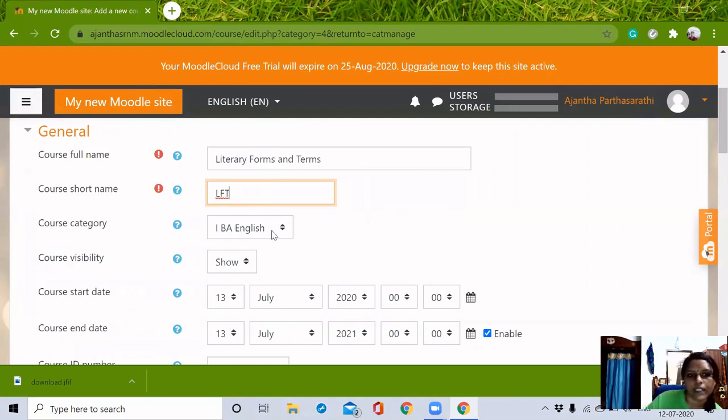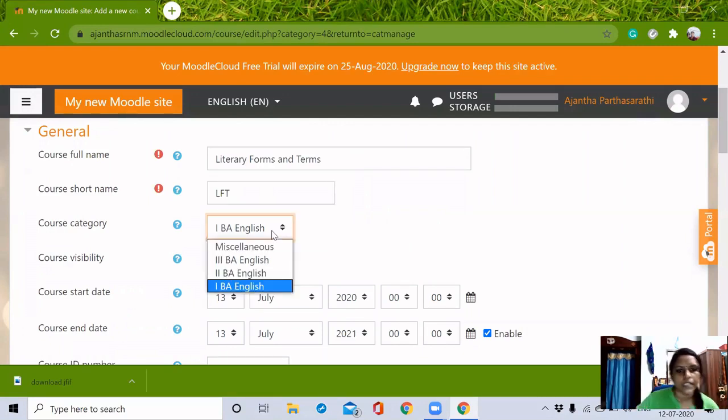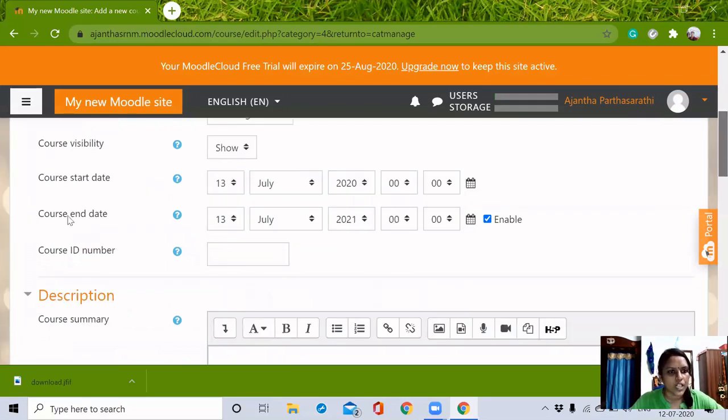And we can check the category, whether it is in first BA or second BA or third BA, we can check it here. Otherwise, we can select it also here. If you want to make any changes in the category, we can do it here. The course start date and end date are by default selected for 1 year, 2020-2021, as the date when we are creating now. If you want to make it for 6 months, we can edit it.